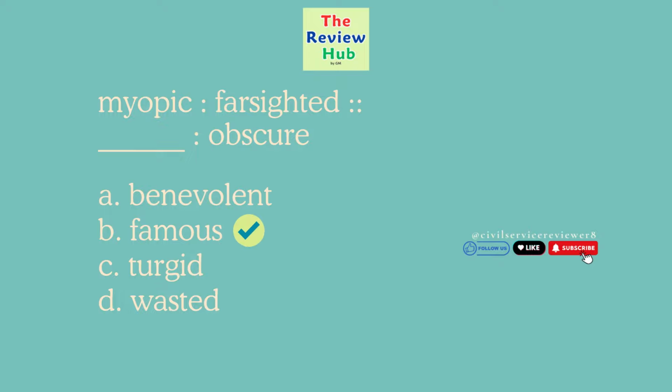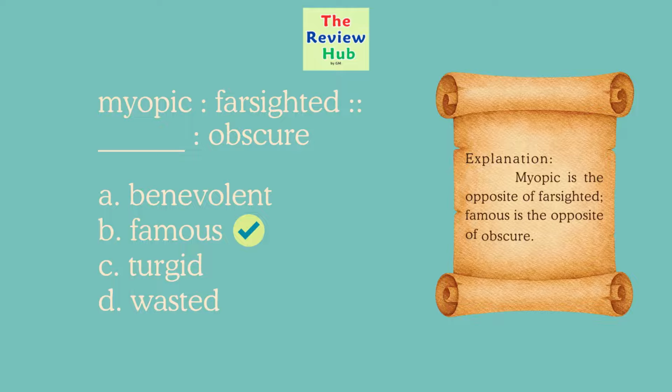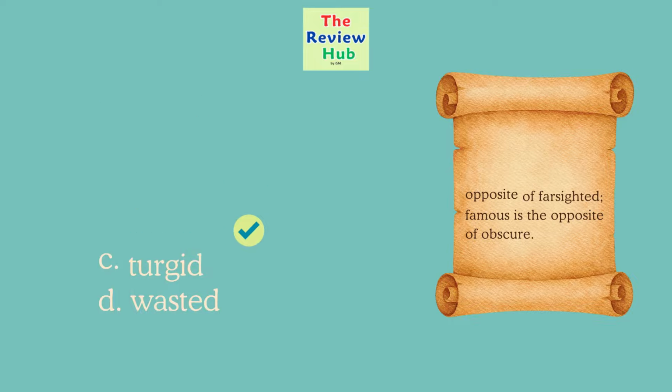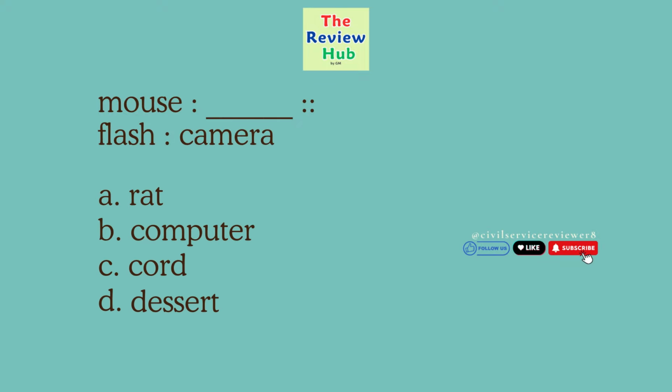The correct answer is B. Famous. Myopic is the opposite of farsighted. Famous is the opposite of obscure. Mouse is to blank. Flash is to camera. A. Rat. B. Computer. C. Cord. D. Dessert.